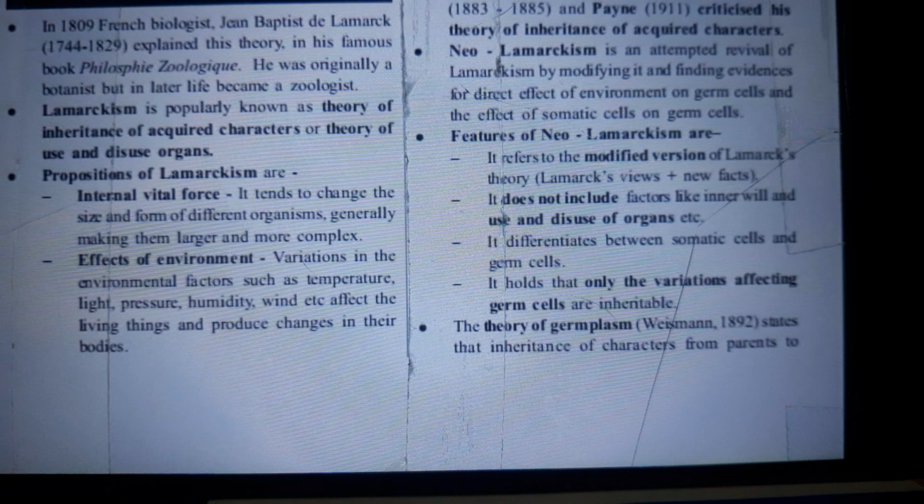Internal vital force, which tends to change the size and form of different organisms, generally making them larger and more complex, is one among the propositions of Lamarckism. The other one is the effects of environment. Variations in the environmental factors, such as temperature, light, pressure, humidity, wind, etc., affect the living things and produce changes in their bodies.